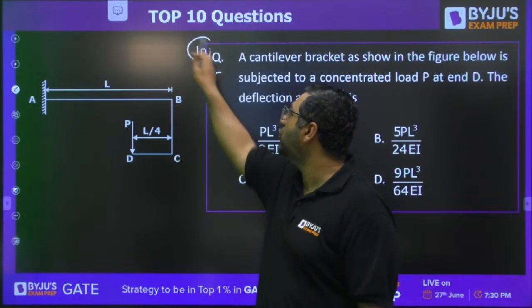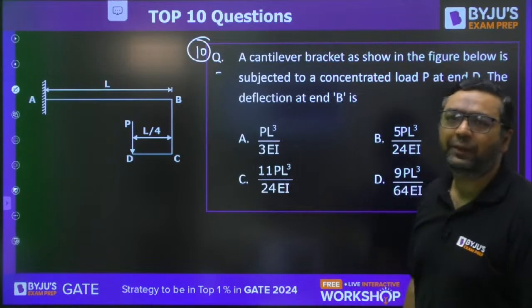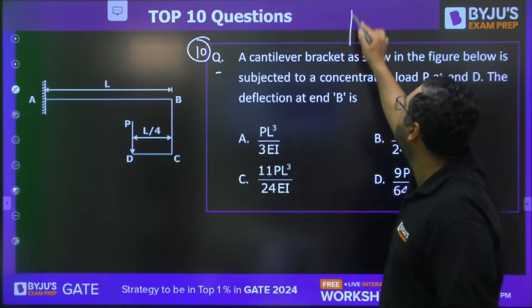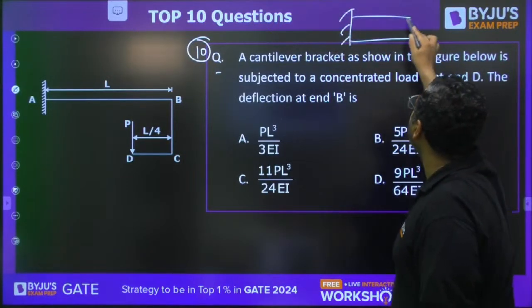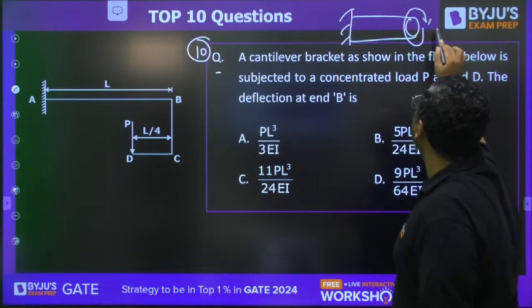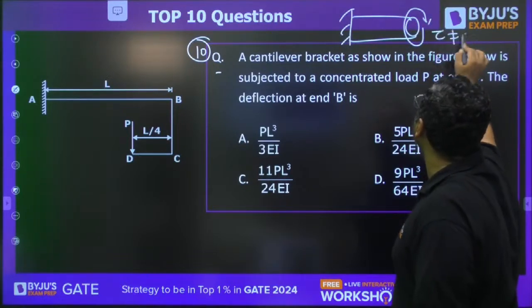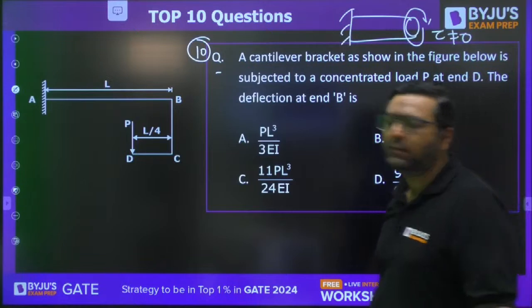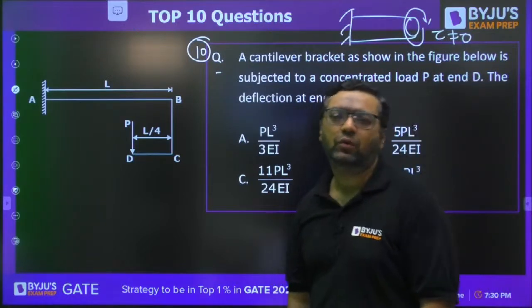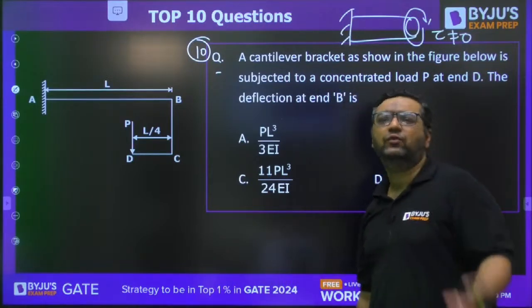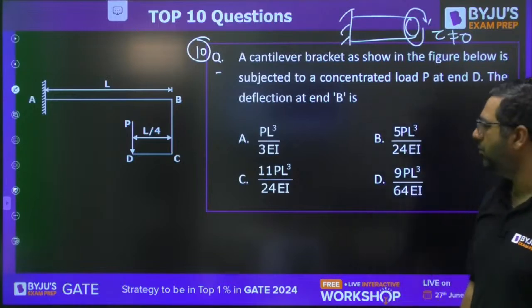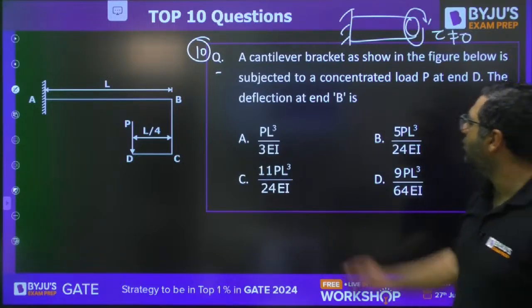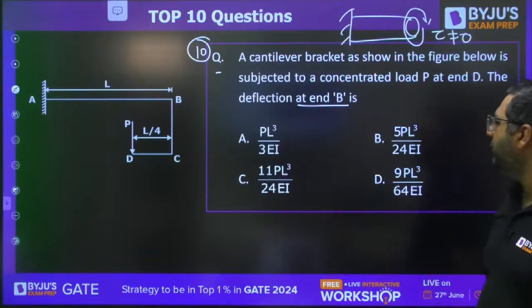Nirved, then also it would not be 0. If torque is acting here, then also this tau will not be 0. Then tau will be 16 T by pi d cube. So at that point, if torque is 0, then stress will not come. This is the question where you need to find out deflection at end B.